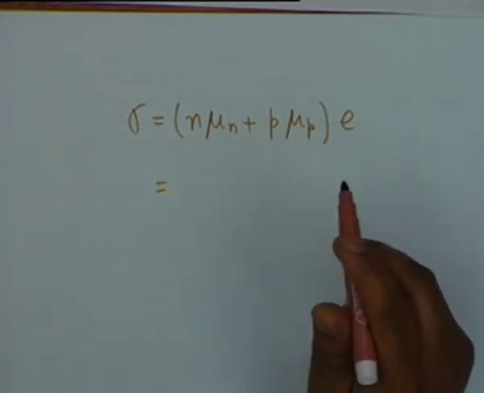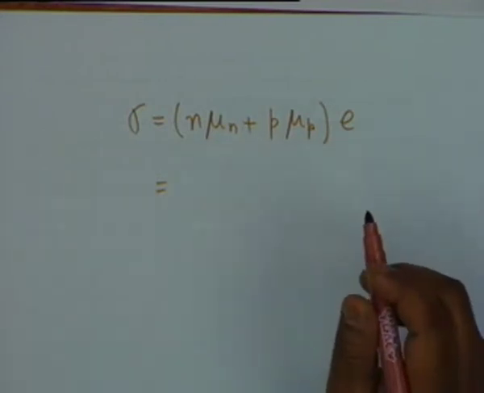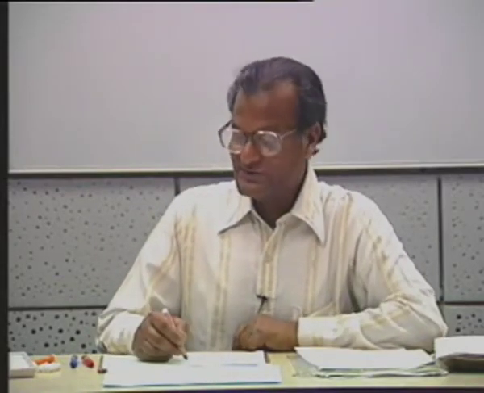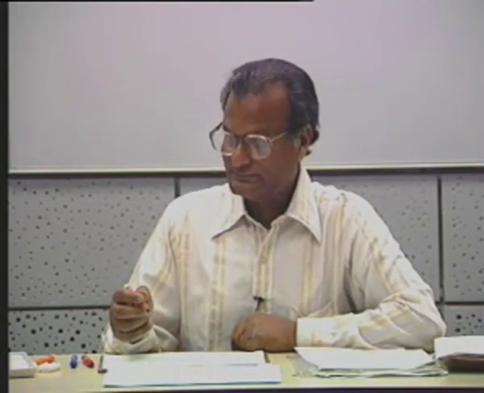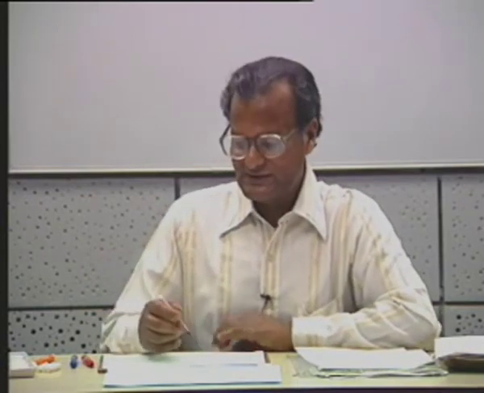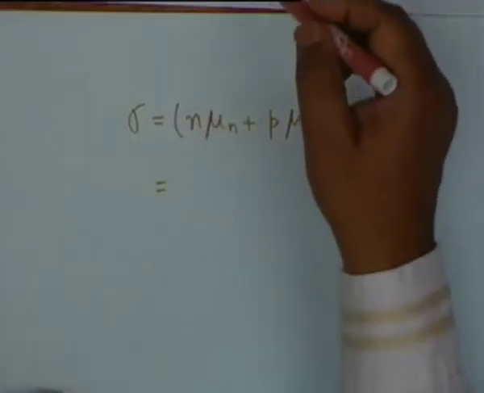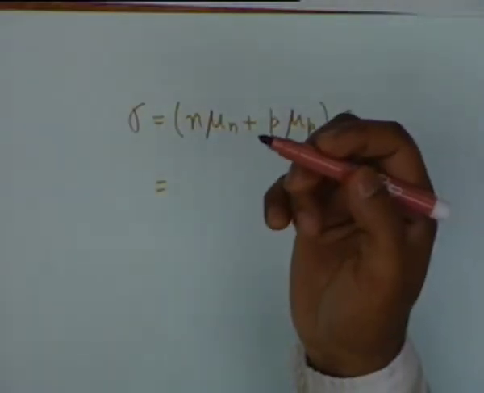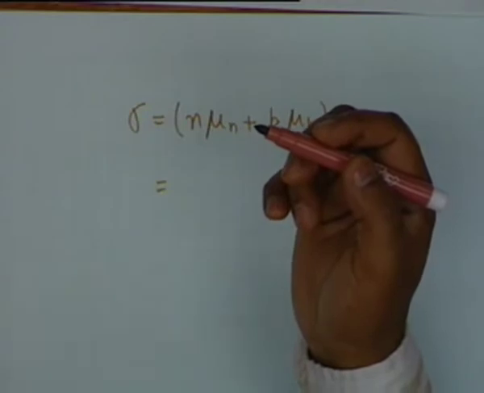Only 10. What are the values of mu N and mu P? So it's about 3 times. It's an order of 3 difference. But N and P differ by 3.3 times 10 to the 5. Is that correct?